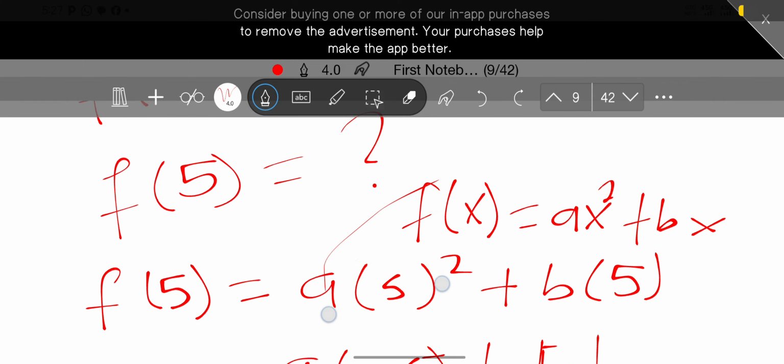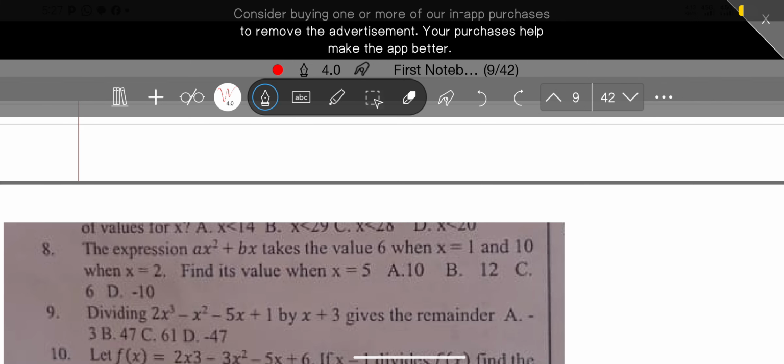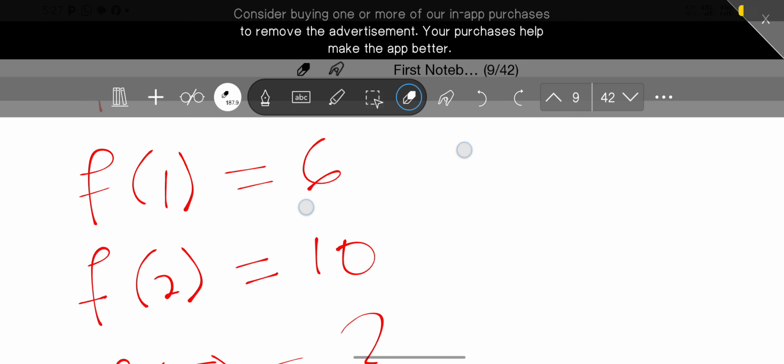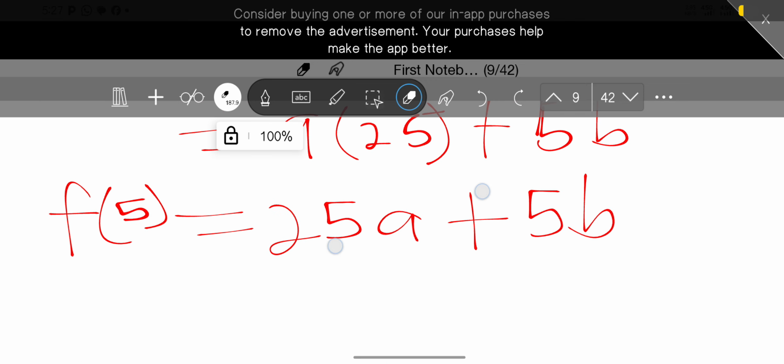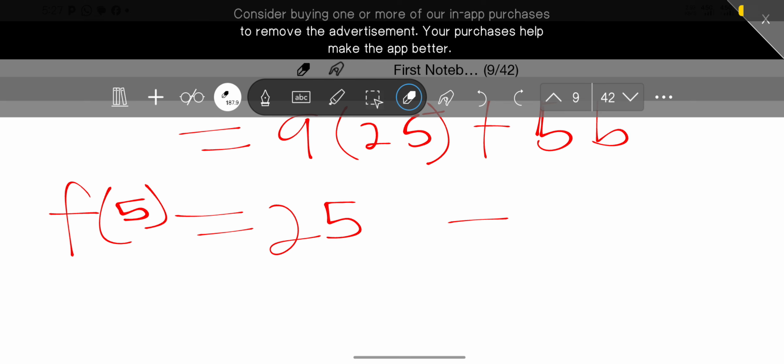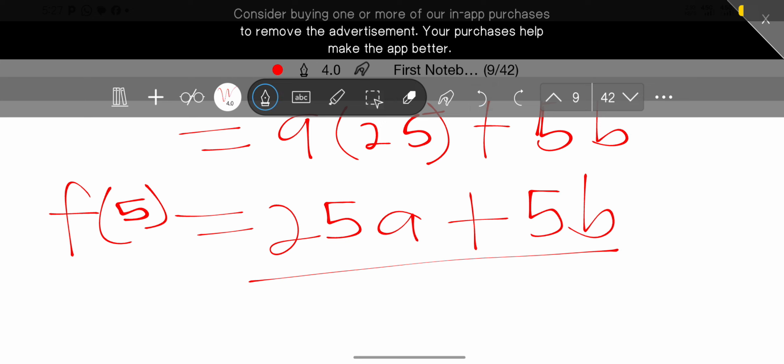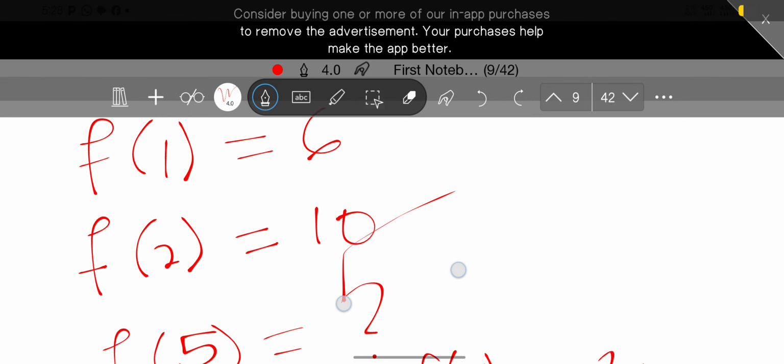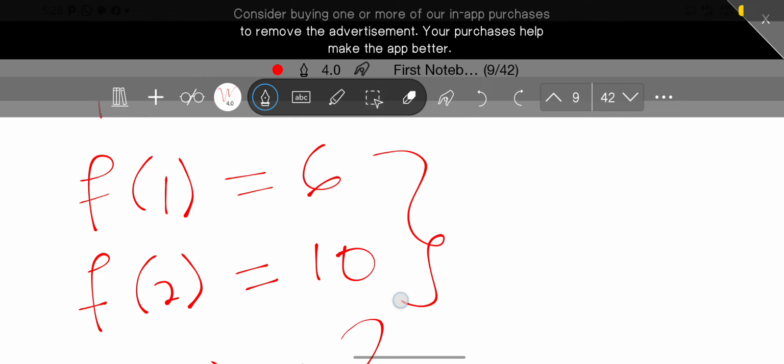But if you look at the options that we've been given, the answers are not in terms of a and b, right? So that means the values of a and b are already determined. For us to know the actual value of f of 5, we have to know the values of a and b, and that is the essence of this information that we have here.